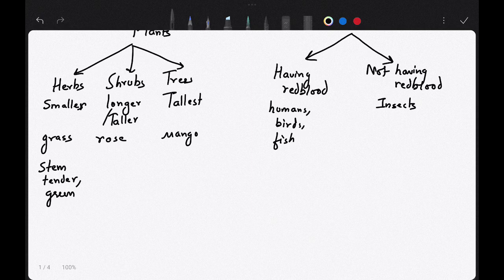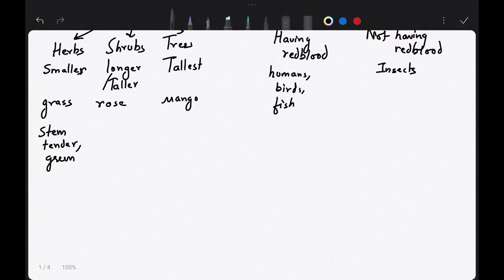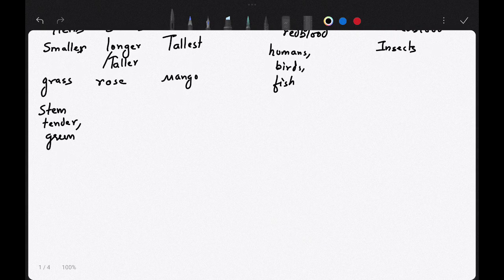Okay. Now he further classified organisms based on number of legs. These are not important for your exam, just remember them. Now in humans, how many pairs of legs do we have? One pair of legs, that is 2 legs.